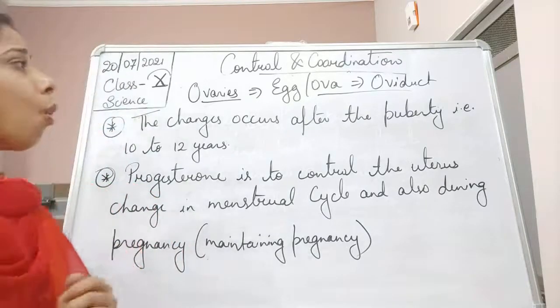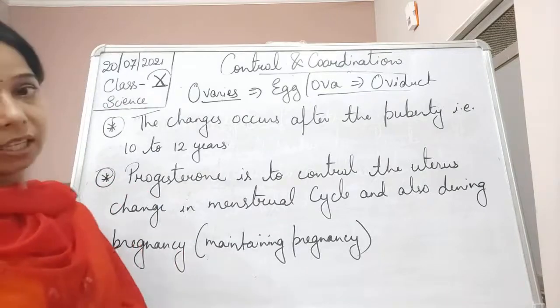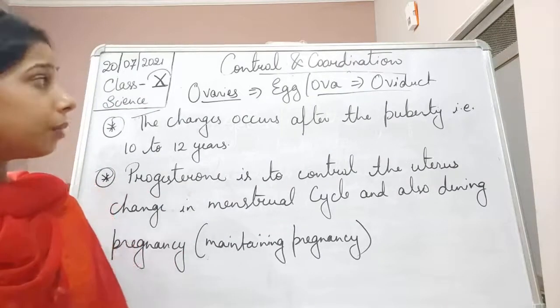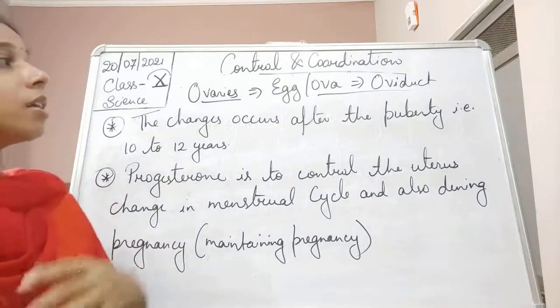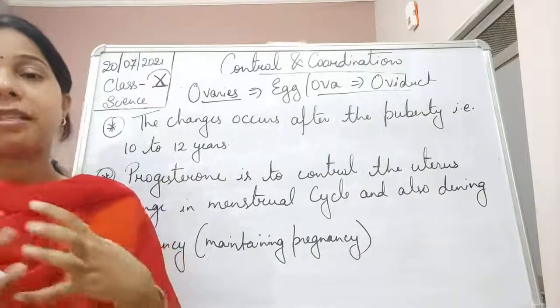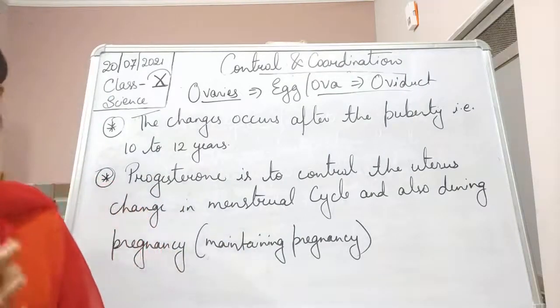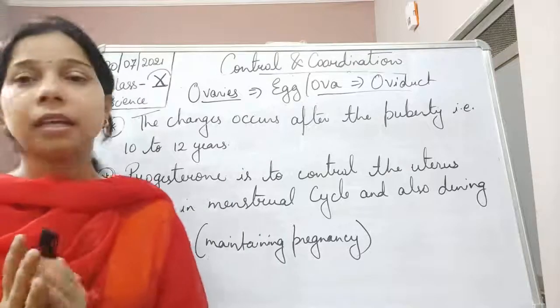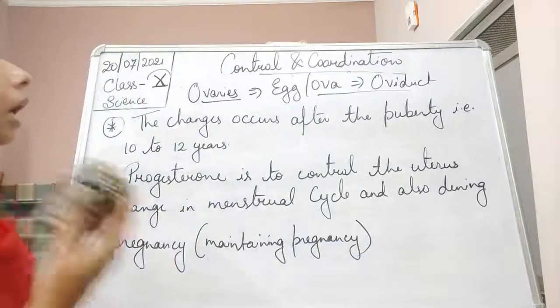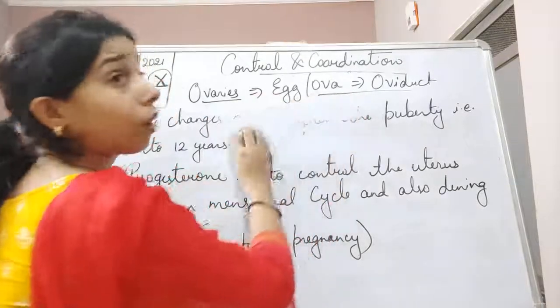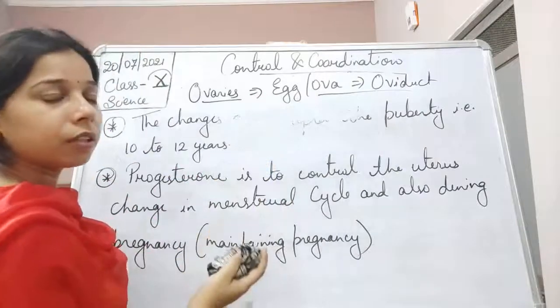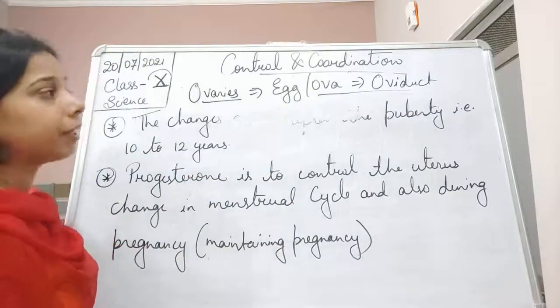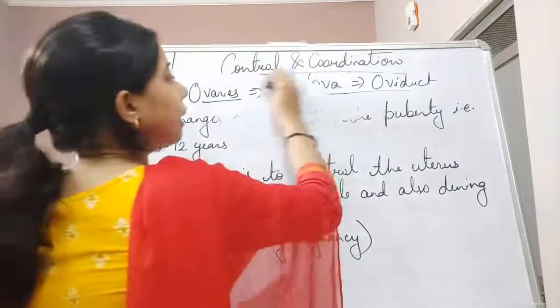So I hope you all have understood the coordination which occurs in animals, including the central nervous system as well as the human endocrine system. Now today we are going to start with another one, and that is coordination in plants. Coordination in animals is already completed. Now let us see the coordination in plants.